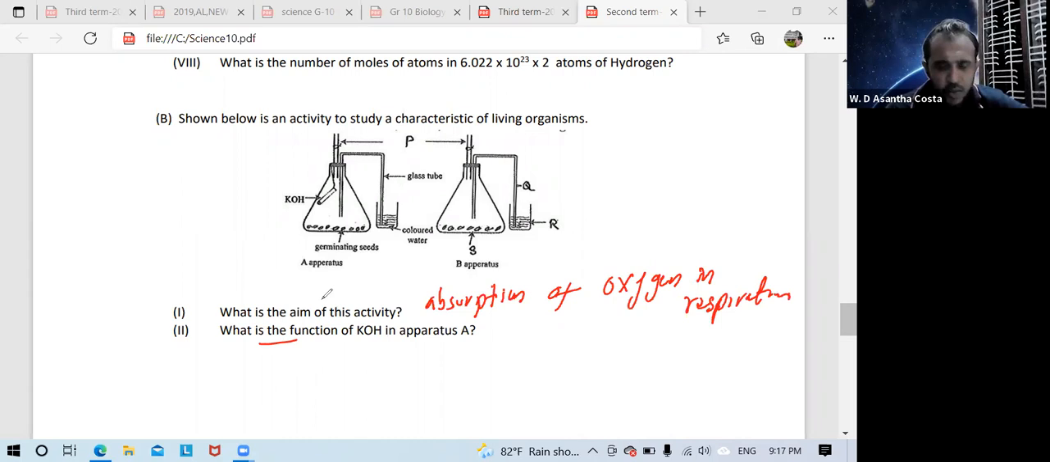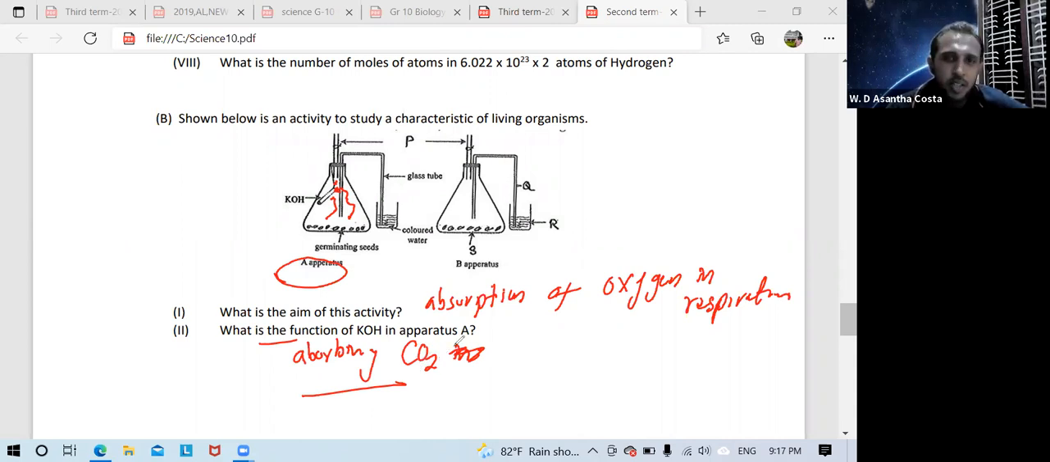Second one, what is the function of KOH in apparatus A? You know apparatus A means this one. Apparatus A contains KOH. KOH has the ability to absorb carbon dioxide in the container. So you can write absorbing carbon dioxide in apparatus A, or absorb of carbon dioxide.